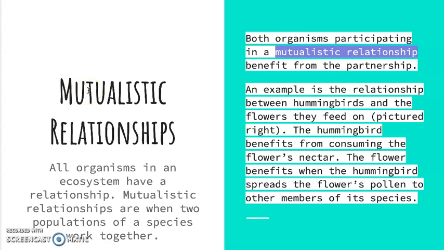Speaking of mutually beneficial relationships, they are also called mutualistic relationships. All organisms in an ecosystem have a relationship. Mutualistic relationships are when two populations of a species work together. Both organisms participating in a mutualistic relationship benefit from this partnership. Another example is the relationship between hummingbirds and the flowers they feed on. The hummingbird benefits from consuming the flower's nectar. The flower benefits when the hummingbird spreads the flower's pollen to other members of its species.